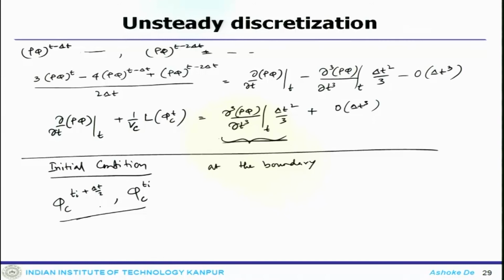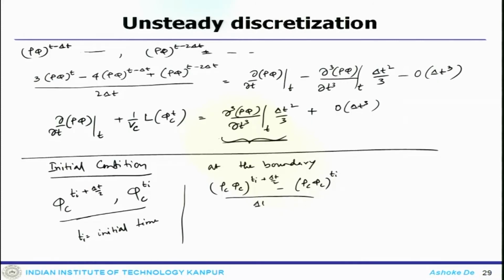Let us say we consider the first order Euler; the equation looks like rho c phi c at Ti plus delta t by 2, where Ti is the initial time, minus rho c phi c at Ti, divided by delta t, multiplied with V c, plus L phi c at Ti plus delta t by 2.